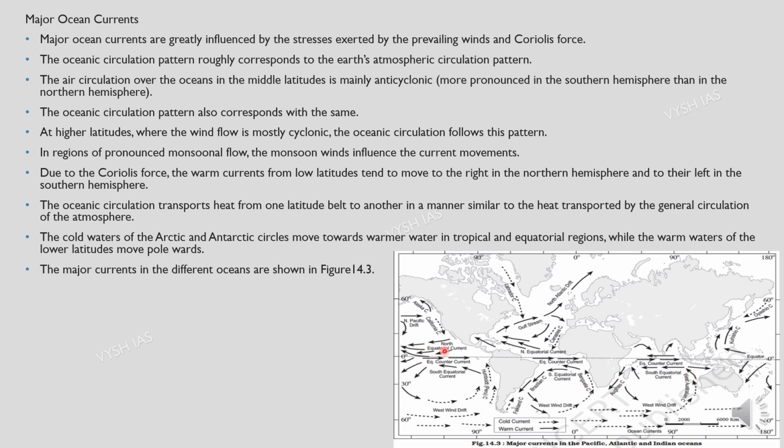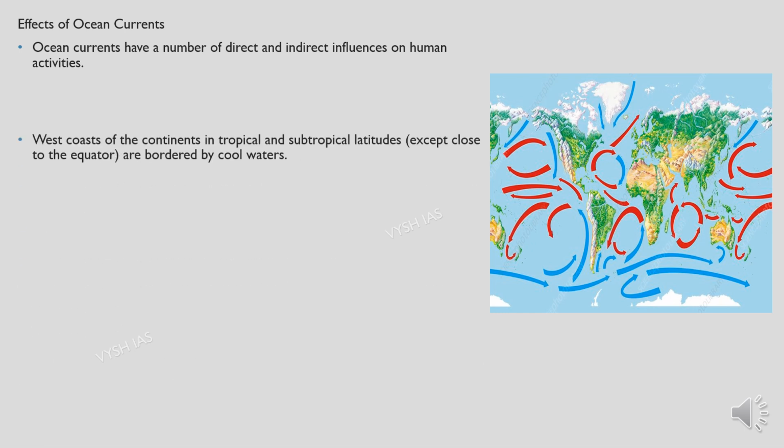There are different types of ocean currents. Then we have the effects of the ocean current. Ocean currents have a number of direct and indirect influences on human activities.